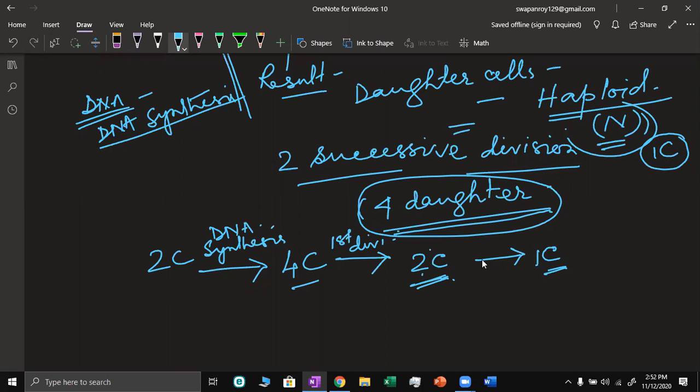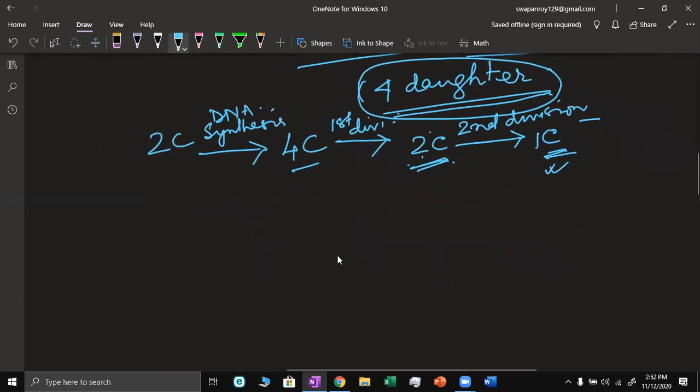So before the second division, there is no DNA synthesis. This is the second division. But here there is no DNA synthesis. So by the end of the second division, DNA content comes to 1C, which is characteristic of a haploid cell.